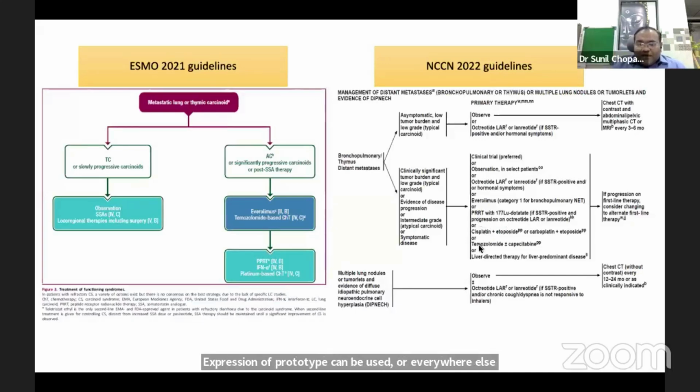Other options are PRRT, cisplatin-etoposide based chemotherapy or temozolomide capecitabine therapy. And if there is a liver predominant disease, then we can consider liver directed therapy. Same for disease with multiple lung nodules or tumorlets and evidence of diffuse idiopathic pulmonary neuroendocrine cell hyperplasia, observation or octreotide remains the treatment choice.